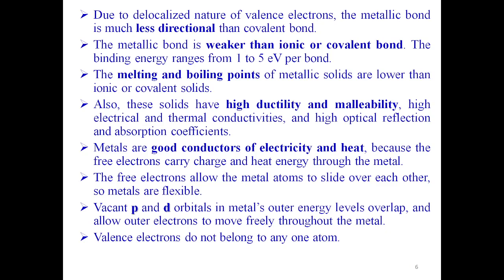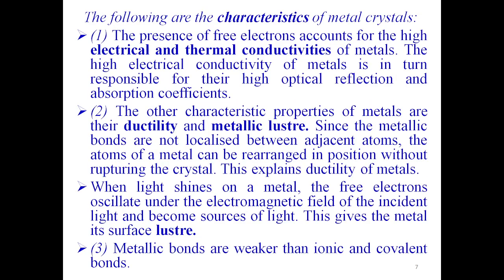Vacant p and d orbitals in metals' outer energy levels overlap and allow outer electrons to move freely throughout the metal. Valence electrons do not belong to any one atom. The following are the characteristics of metal crystals. The presence of free electrons accounts for the high electrical and thermal conductivities of metals as already discussed. The high electrical conductivity of metals is in turn responsible for their high optical reflection and absorption coefficients. The other characteristic properties of metals are their ductility and metallic luster.